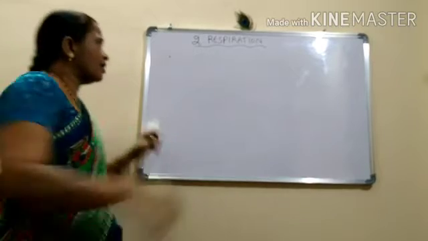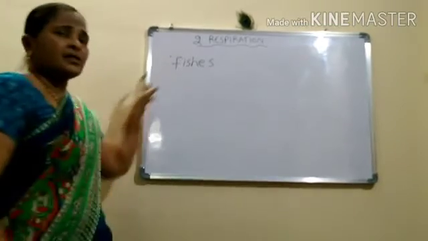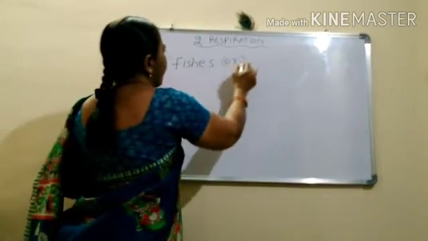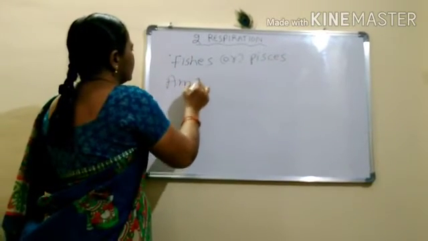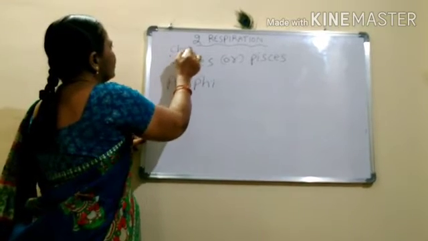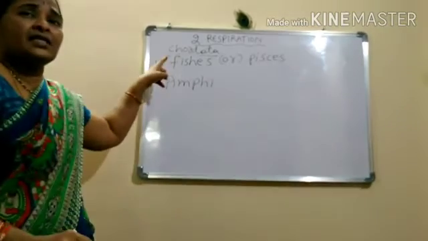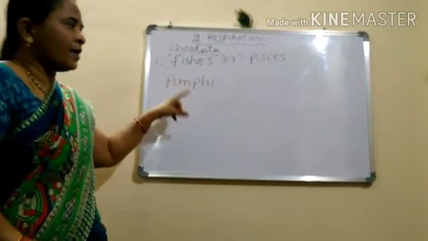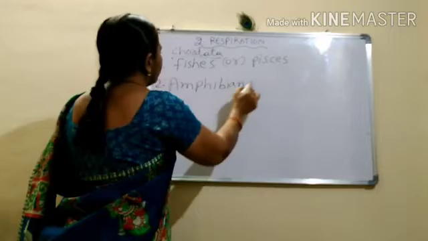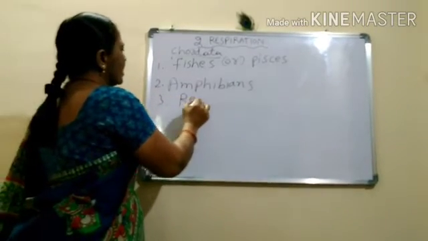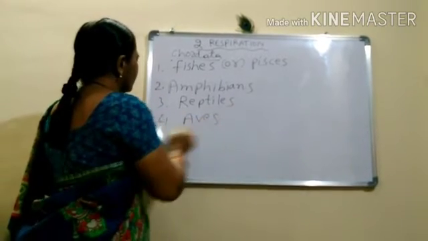Coming to chordata, if you see the fishes, pisces. After this, amphibians. These are chordate phyla, which means the vertebral column, the backbone, is present in these animals. Amphibians. Next one, reptiles. Next, aves. Next, mammals.